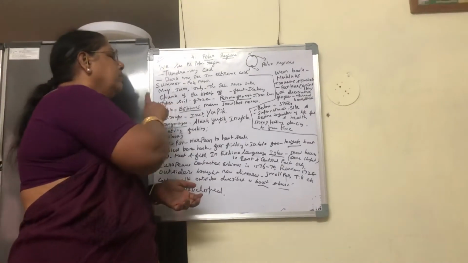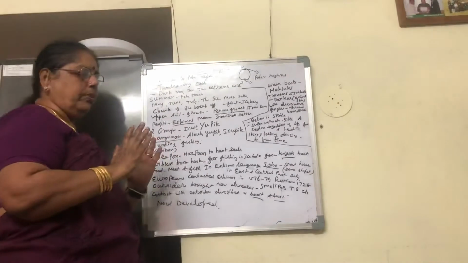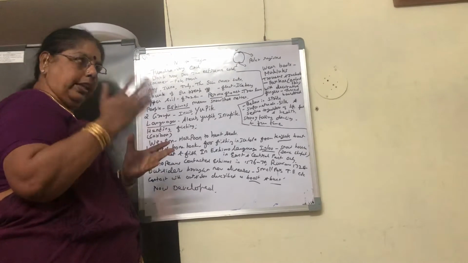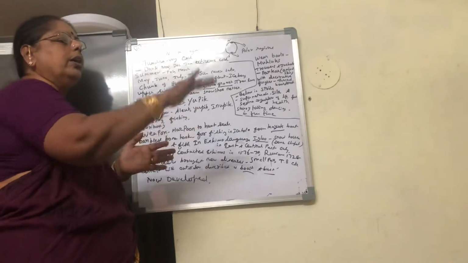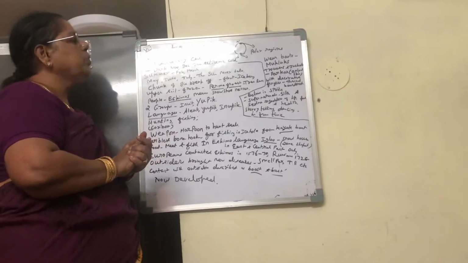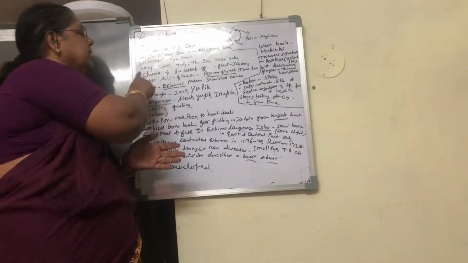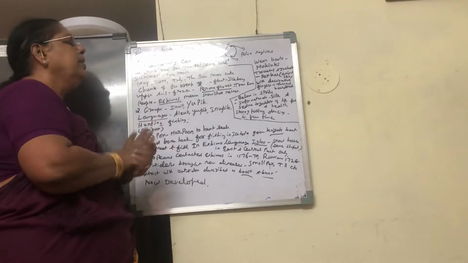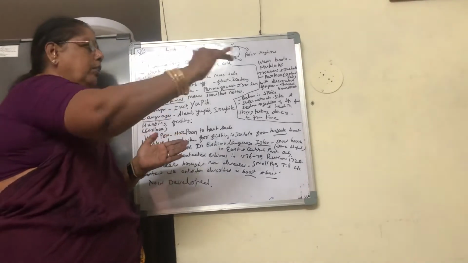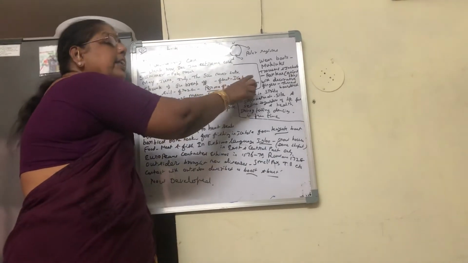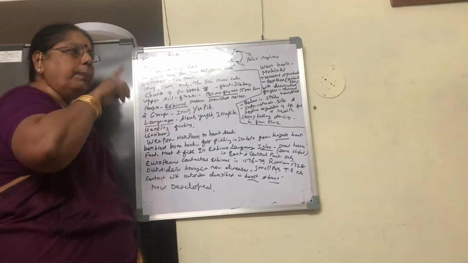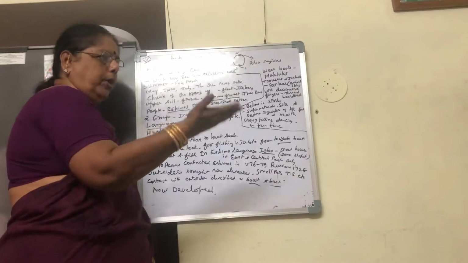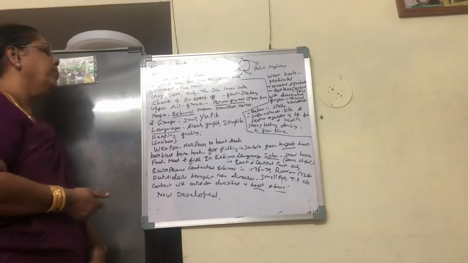And in that chunk of ice, a big piece of ice breaks off in the summer season and floats on the ocean water. When a big piece of ice breaks off and floats on the water, we call it an iceberg. When the ice floats on the water, the big size, that is called an iceberg.